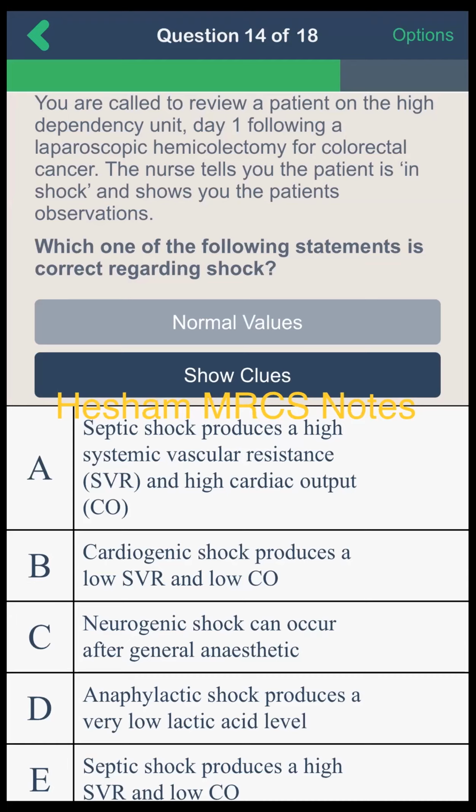Option A, septic shock produces high systemic vascular resistance and high cardiac output. No. Cardiogenic shock produces a low systemic venous return and low cardiac output. Neurogenic shock can occur after general anesthetic. Yes, it can occur with spinal anesthesia. Anaphylactic shock produces a very low lactic acid level. Septic shock produces a high systemic venous return and low cardiac output.